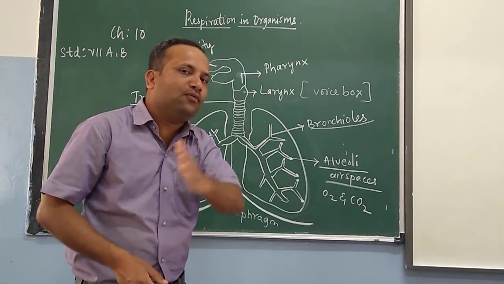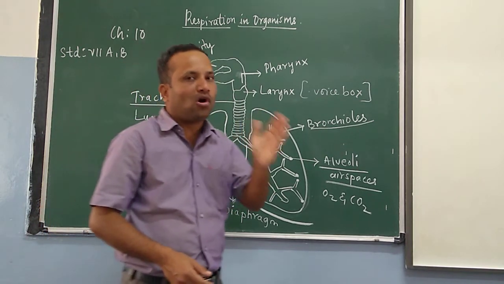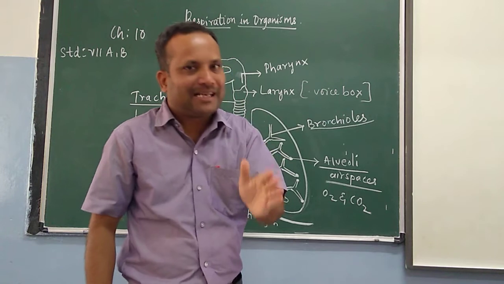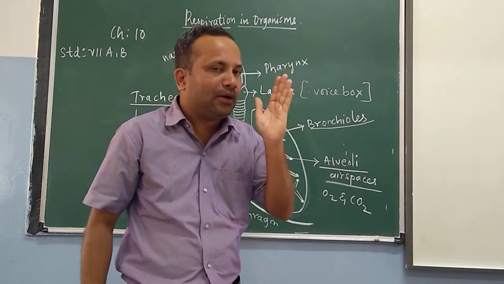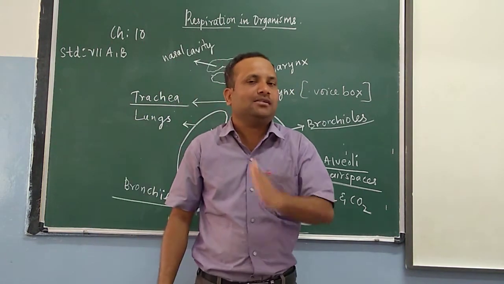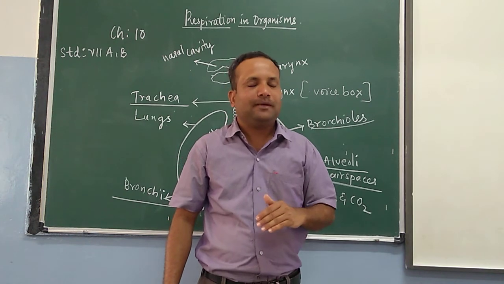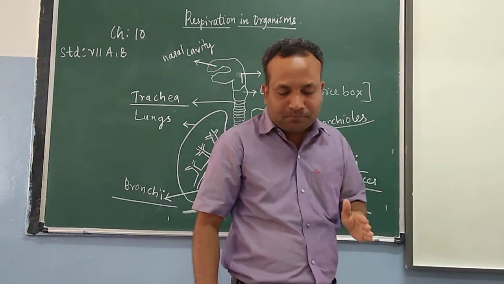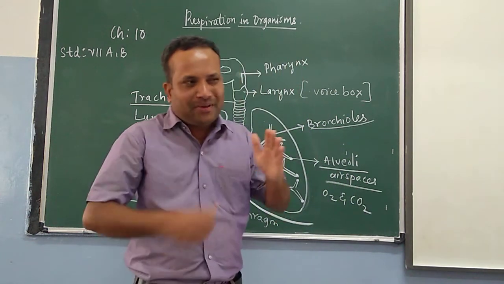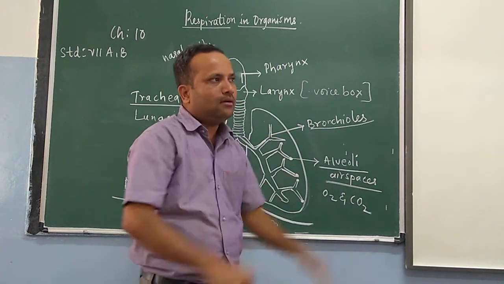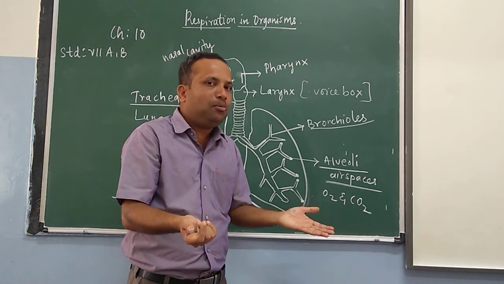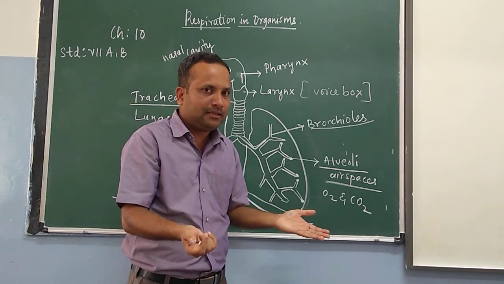So the breakdown of food takes place in our cells with the help of oxygen. Each and every cell of our body gets oxygen through our breathing process. Then the food is broken down and we get energy with the help of oxygen.